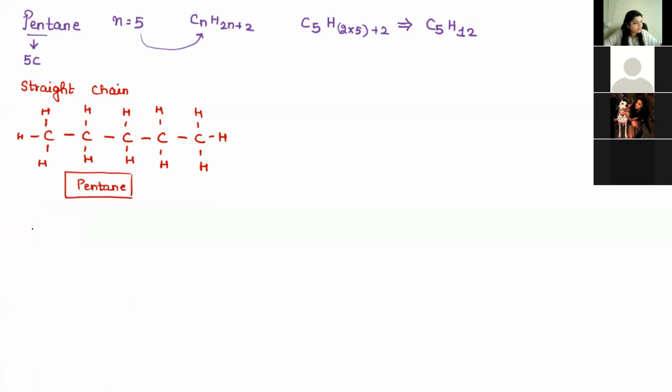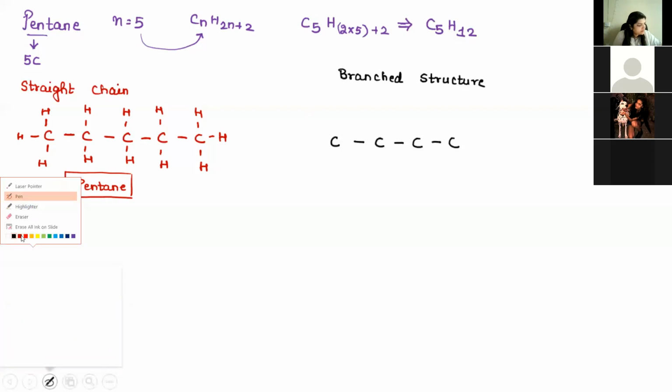Now let's go for the branched structure. So for the branched structure, 1, 2, 3, 4, 4 carbon atoms, I'm going to write in a row, and the 5th carbon.